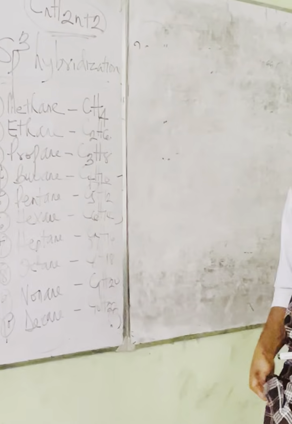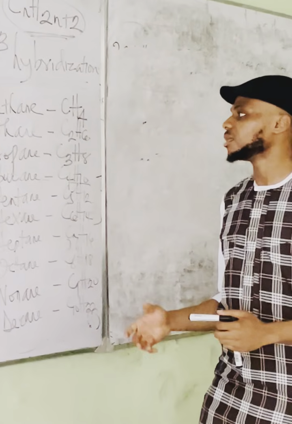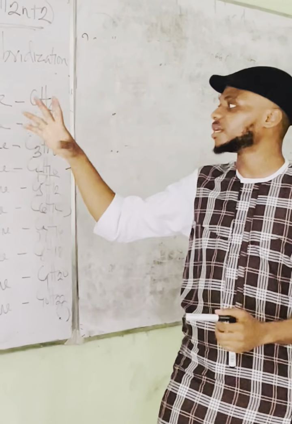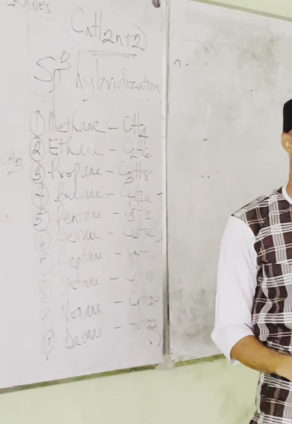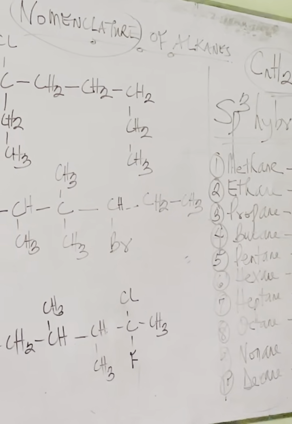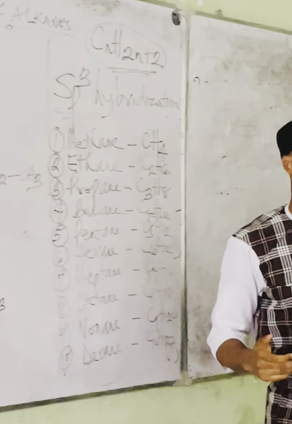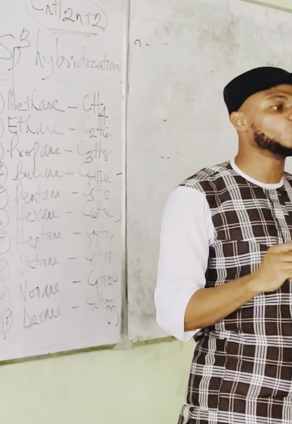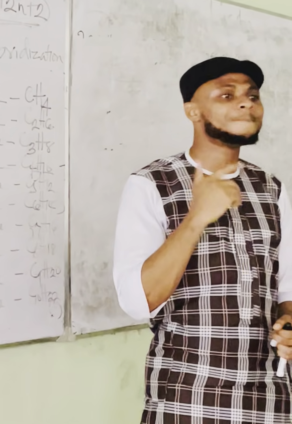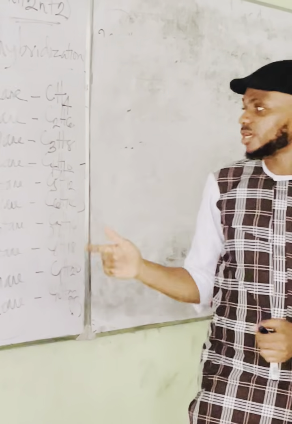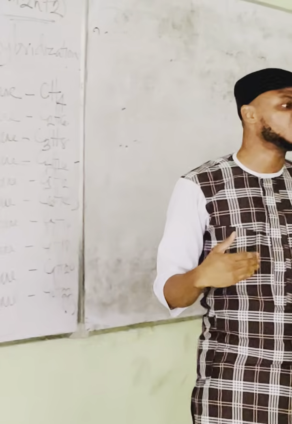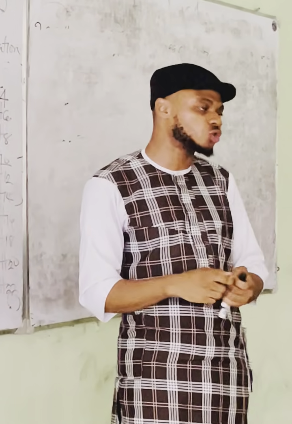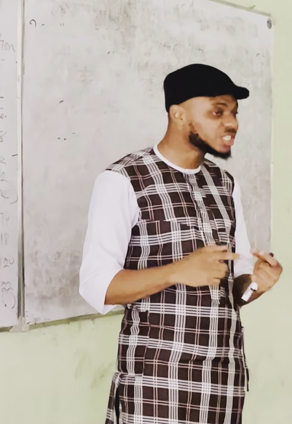When we talk about nomenclature of alkanes, it's first of all important to know these members, because in naming alkanes we'll be making use of them to represent what we call the parent chain, or the parent name of the structure.